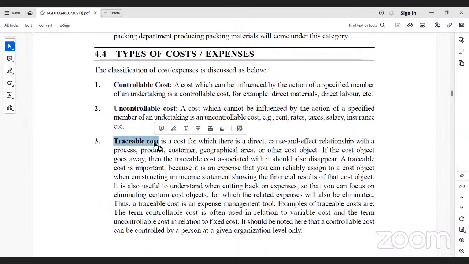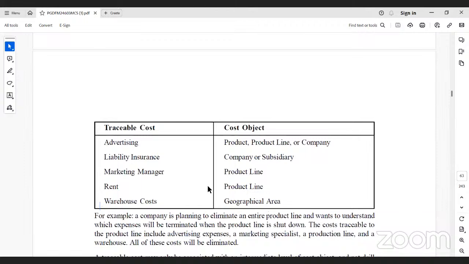Traceable costs. Within the manufacturing process, so many costs are involved. Some costs can be traced process wise, product wise, customer wise, geographical area wise, or to other cost objects. So the firm can identify this traceable cost. See here, traceable costs include advertising. The firm can easily advertise.